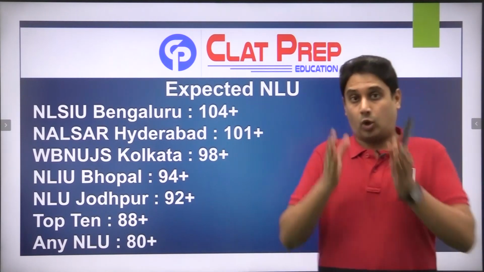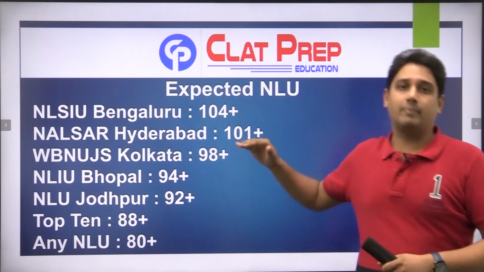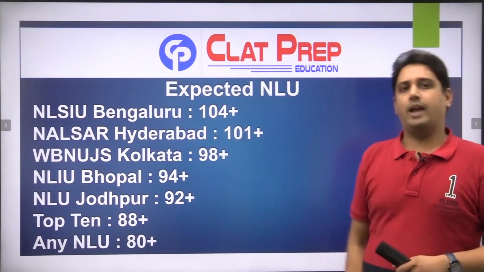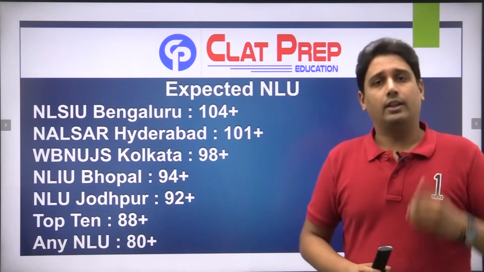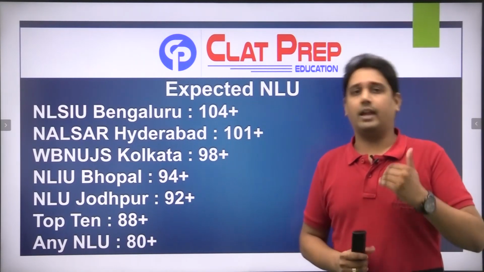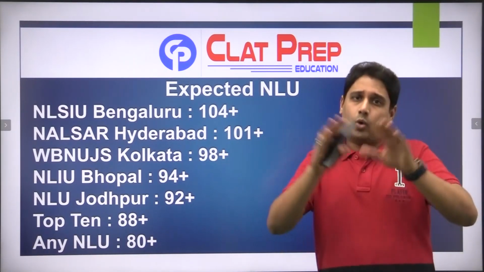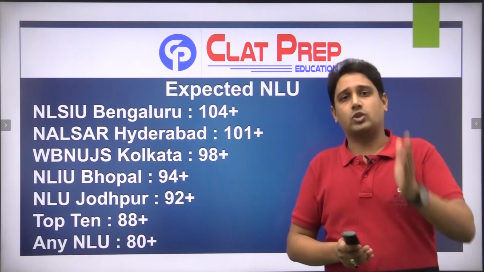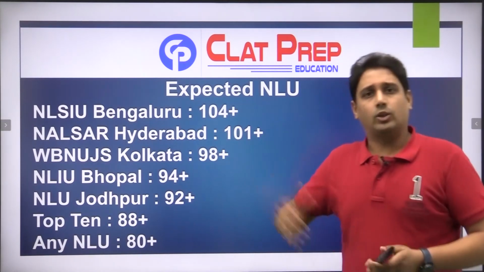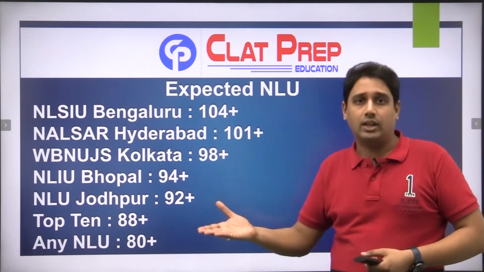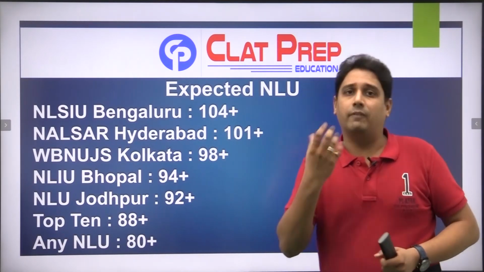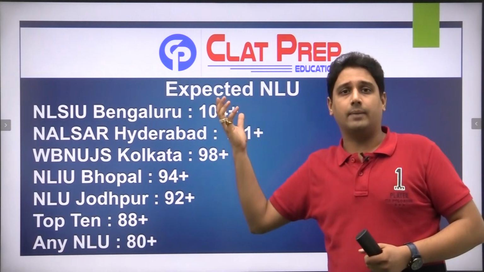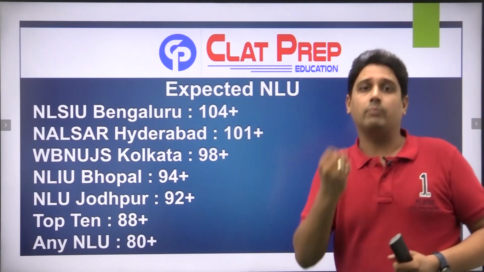Then if I talk about the top 10 NLUs, आपको कम से कम 88 का स्कोर लाना चाहिए था. And to get an admission in any of the NLU, मतलब कोई भी NLU आपको allocate हो जाए, then that score would have been 80 and above. Right, so this is the overall analysis कि इतना स्कोर तो आपको चाहिए था कम से कम. तो इन स्कोर्स के बेसिस पर जज कीजिए कि where do you stand right now. Right, और accordingly फिर वर्क कीजिए after the analysis is done कि हमें कौन से एरियाज पे और इम्प्रूव करना है.